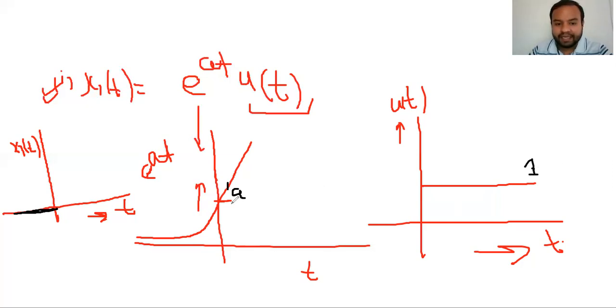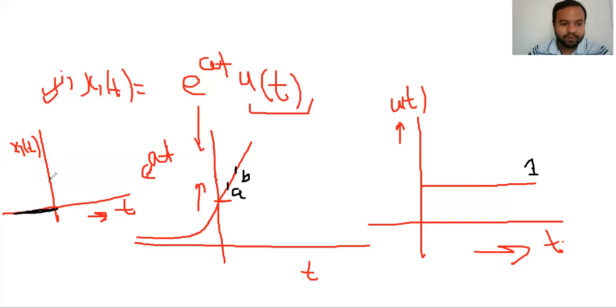After t greater than 0, if you do point to point multiplication, suppose here you have the value of the signal as B, again you will multiply by 1, you will get B only. So whatever point you take after t greater than 0 and multiply by 1, you will get the same.